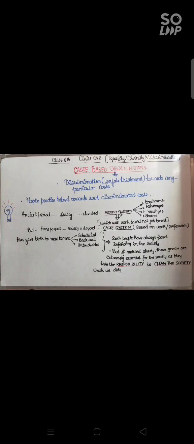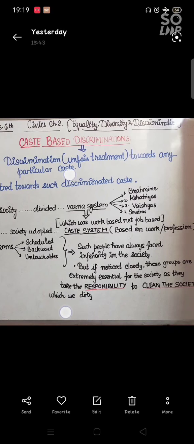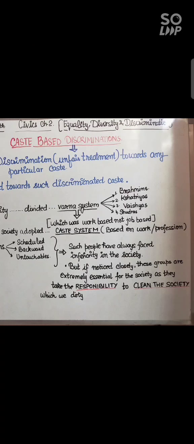Well, I want to tell you, during the ancient period, our society was divided through the Varna system. Now, what was the Varna system? The Varna system was the system which divided society according to their work. So there we had 4 Varnas: Brahmins, Kshatriyas, Vaishyas and Shudras. Brahmins were considered to be the group of people who were meant to worship God. Next came Kshatriyas, who were considered to be warriors.